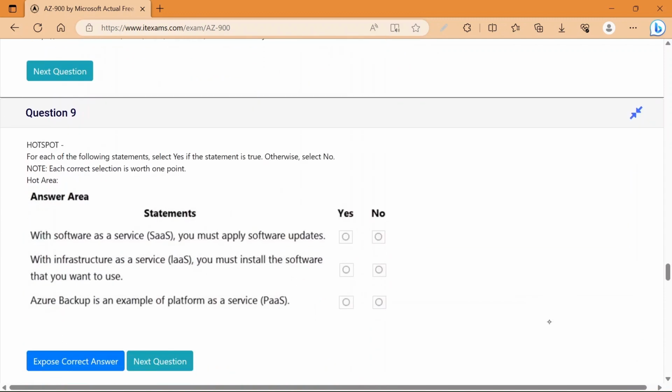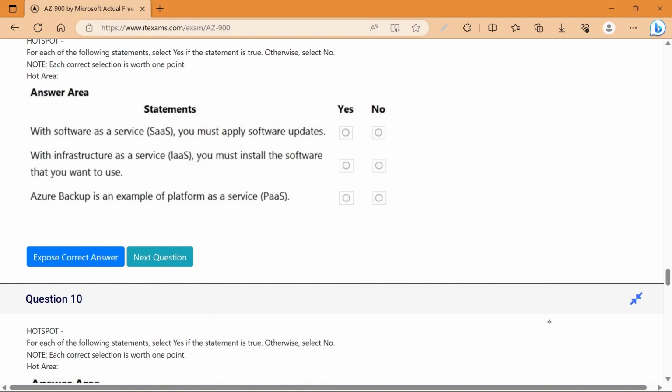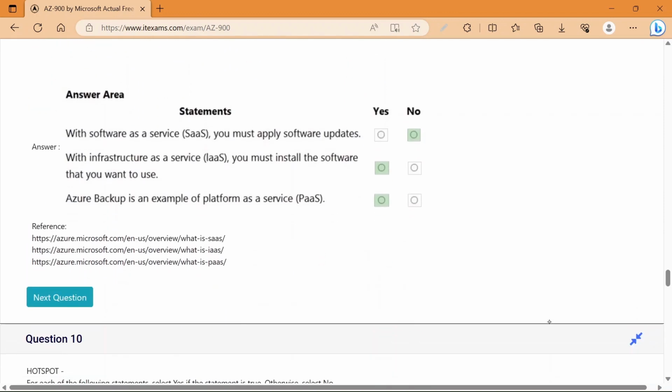Now the next question is question number 9. For each of the following statements, select yes if the statement is true, otherwise select no. So statements are, with software as a service, you must apply software updates. Answer is no. For this, you should know what is software as a service.